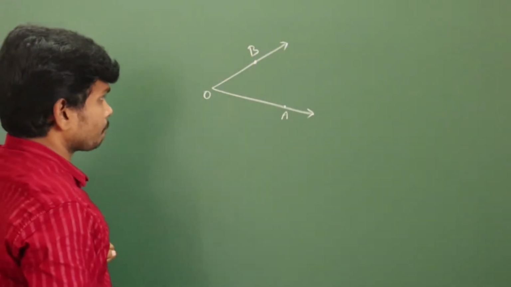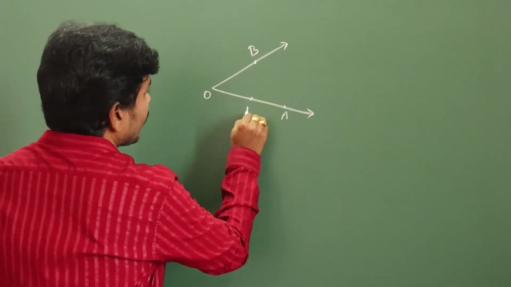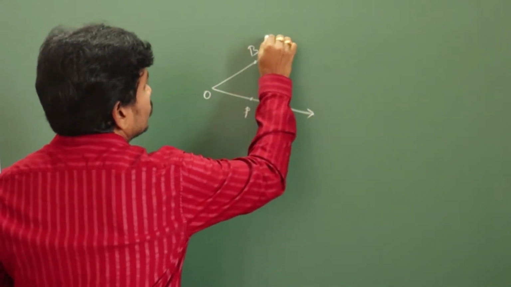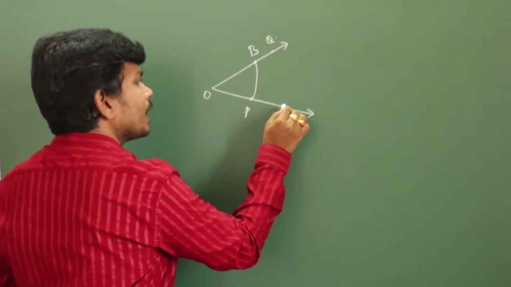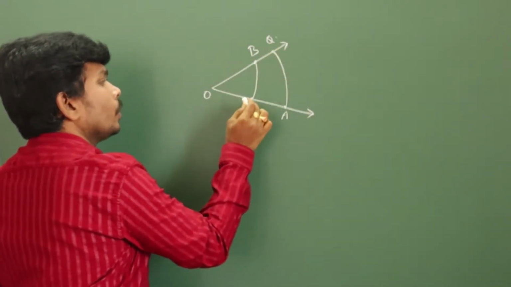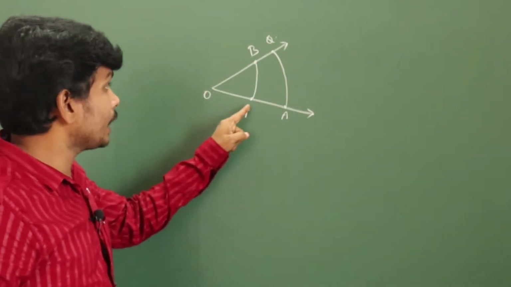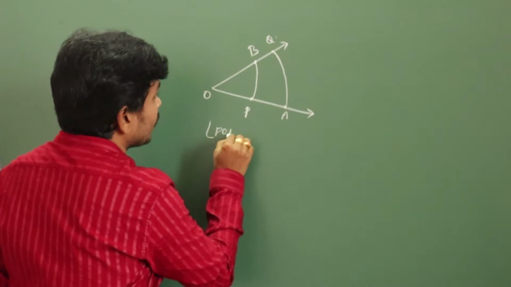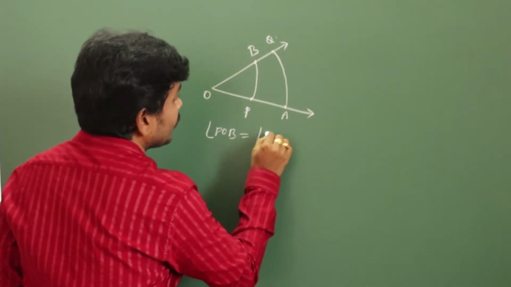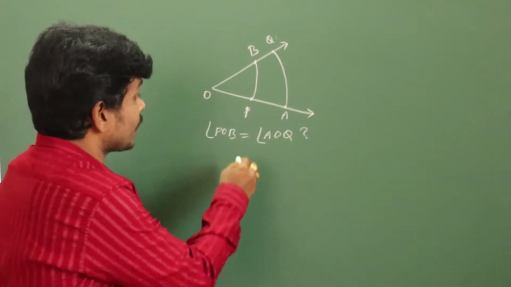Observe here, I am giving P here and Q here. What is angle POB and what is angle AOQ? Is angle POB equal to angle AOQ? Equal or less than?